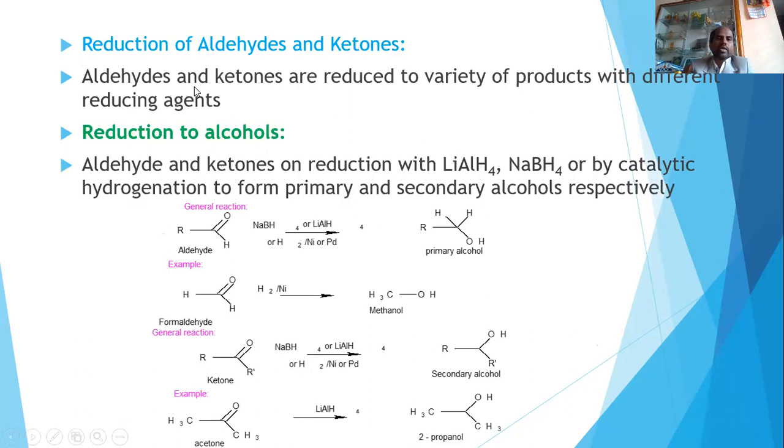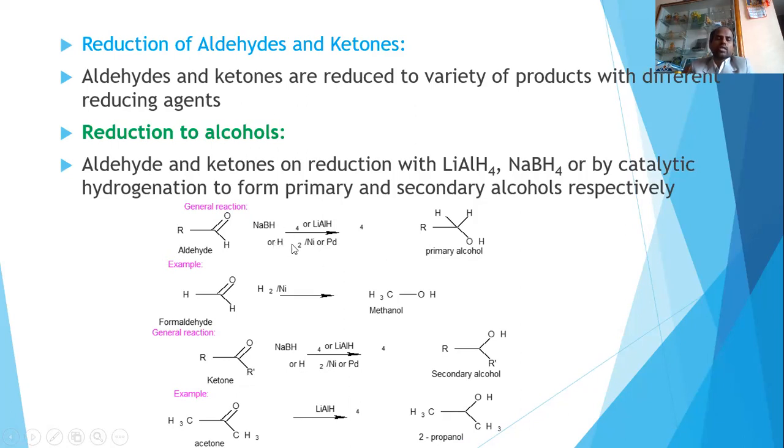Next slide is about the reduction of aldehydes and ketones. So this is an aldehyde. When this is reduced, it converts an aldehydic functional group into an alcoholic functional group. This will be the general reaction. The reducing agents are sodium borohydride or lithium aluminum hydride, or maybe hydrogen, catalytic hydrogenation. Catalytic hydrogenation means nickel or palladium used in catalytic amount.